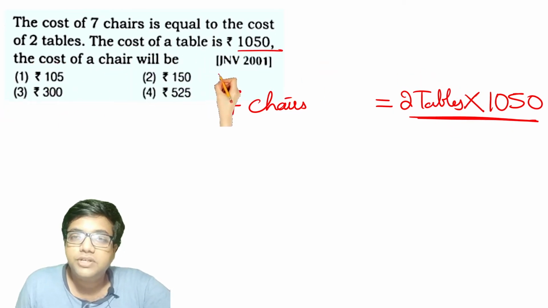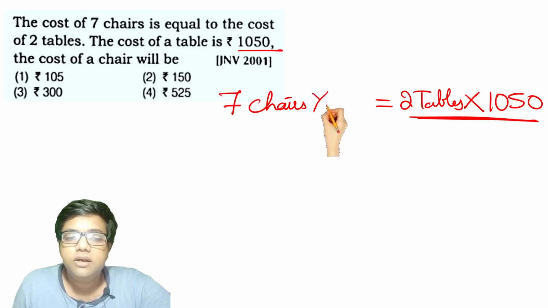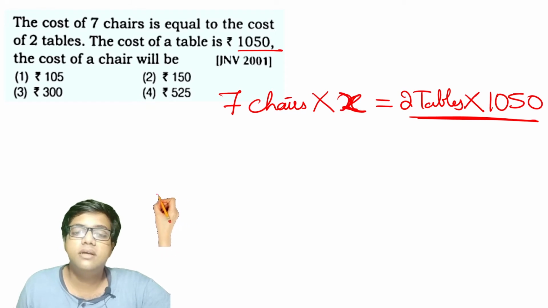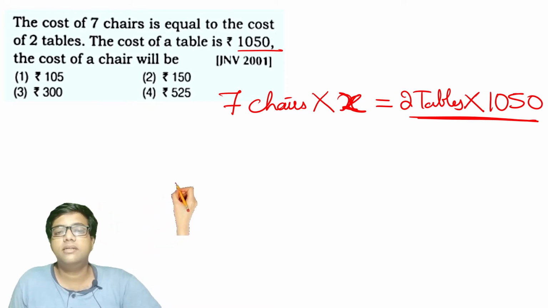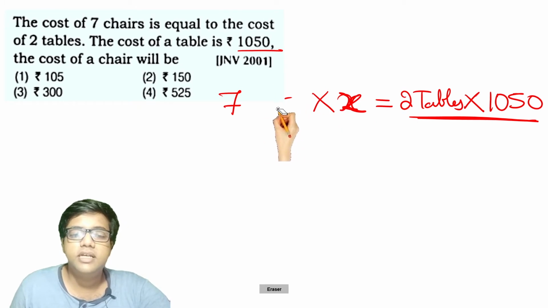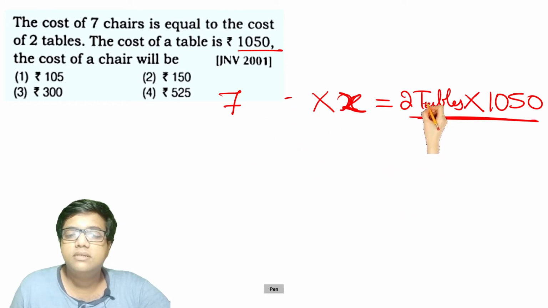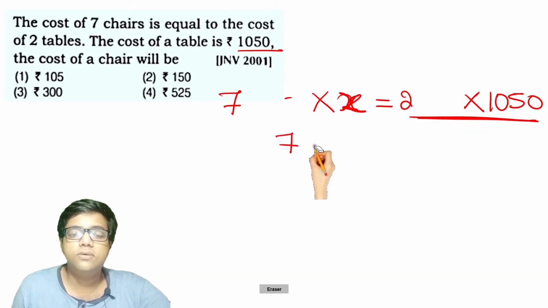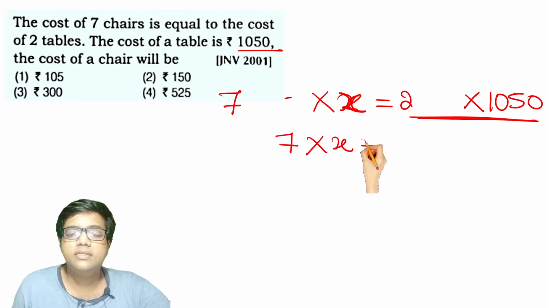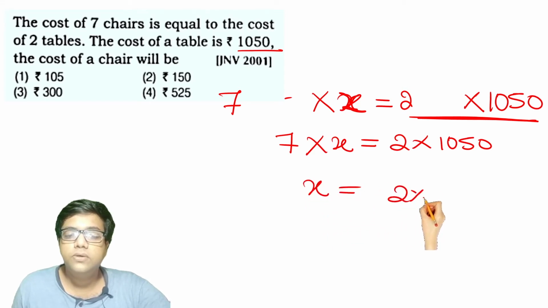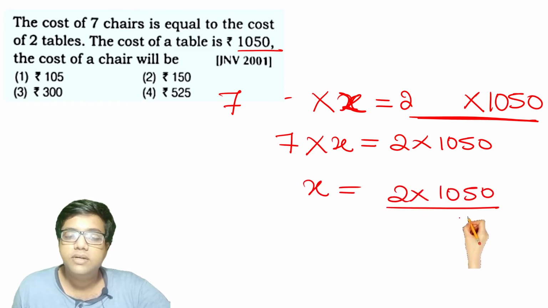The cost of a chair will be what? We don't know the cost. Let's call it X. Right? So instead of taking these chairs and tables, I will take away these figures. So I will get 7 into x is equal to 2 into 1050, or the value x is equal to 2 into 1050 rupees divided by 7.